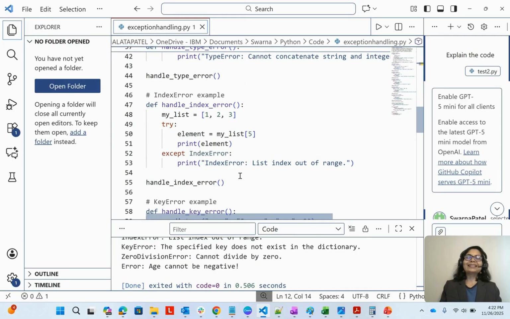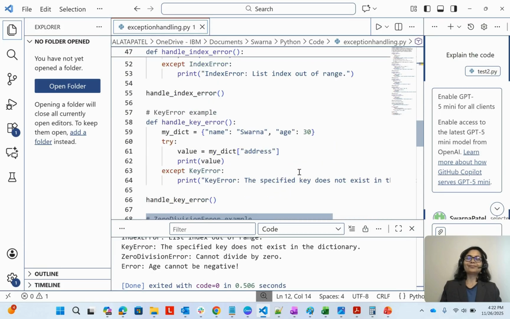Now, index error. So, let's say there is a list and we have the values 1, 2, 3, and then we are trying to fetch, not the value, the index 5. So we have only three values, with index 0, 1, 2, and we are trying to fetch the fifth index. So it will give the error index error, list index out of range.